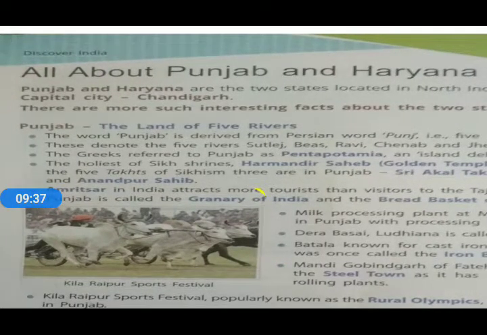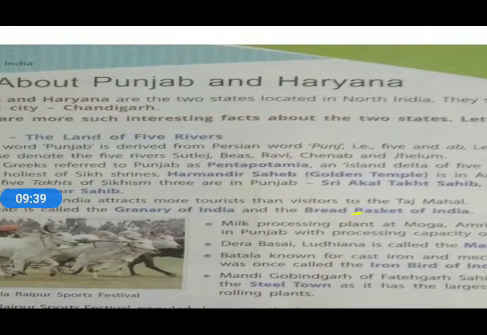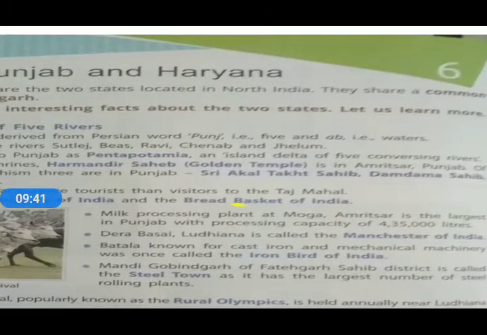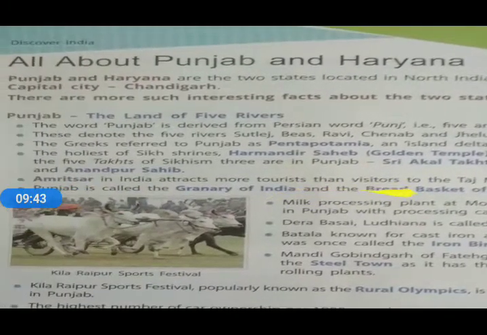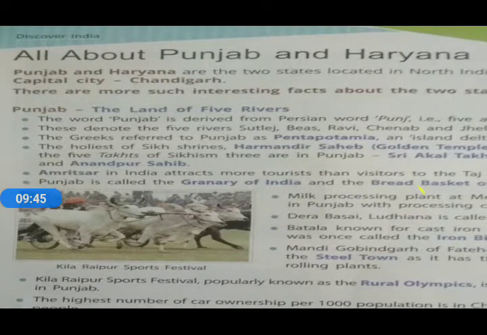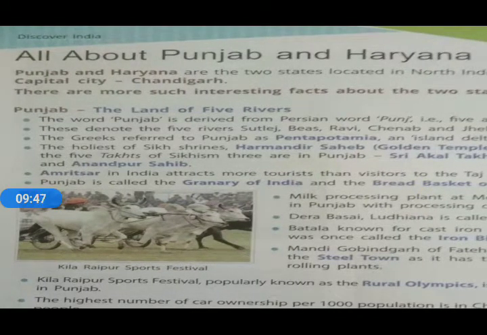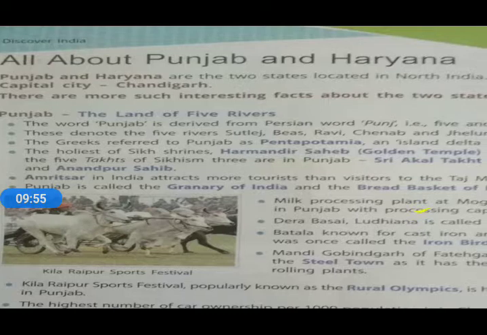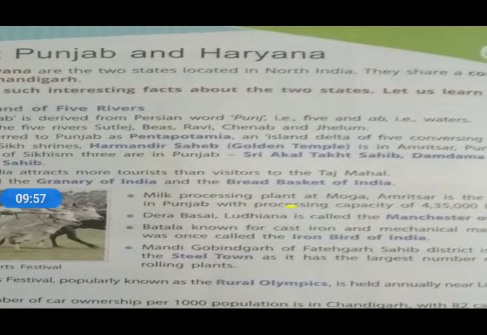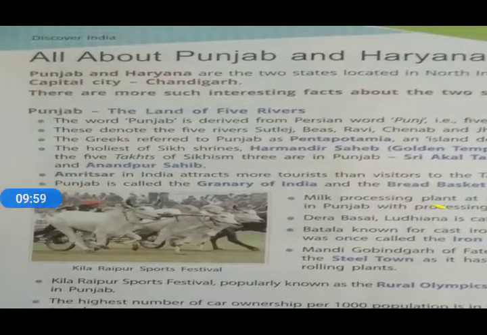Punjab and Haryana are two states located in North India. They share a common capital city called Chandigarh, and Chandigarh is centrally governed and is also a union territory. There are more such interesting facts about the two states, and we will find out one by one.